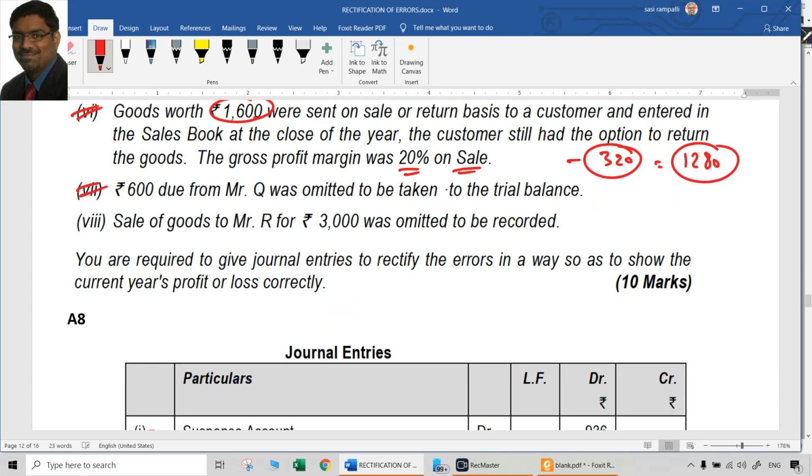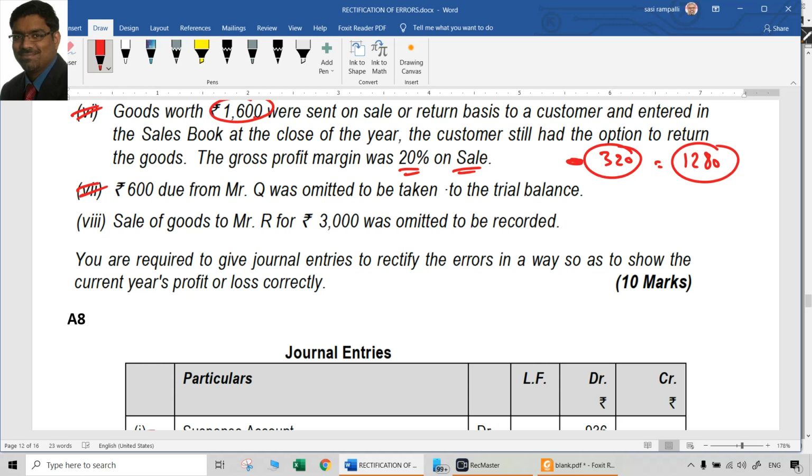But for that you have 2 entries. It is better to make 2 entries, because if you take only 320, the other side of it will not be reflected perfectly. You cannot credit customer with 320. It is not always correct, because what if he tomorrow returns the entire goods? So just crediting customer with 320 will not be good. Rather than taking only the effect, you better pass both entries separately.